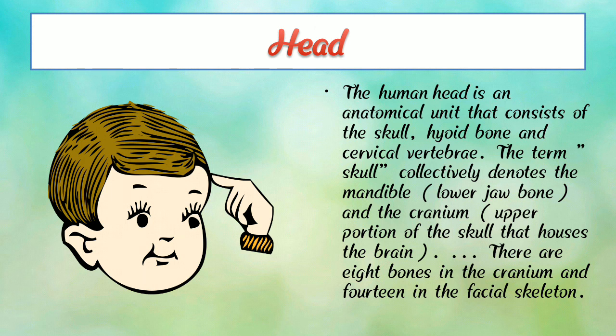Collectively the skull is the mandible, the lower jawbone, and the cranium, the upper portion of the skull that houses the brain. So in our head we can see our brain, and there are 8 bones in the cranium and 14 in the facial skeleton.